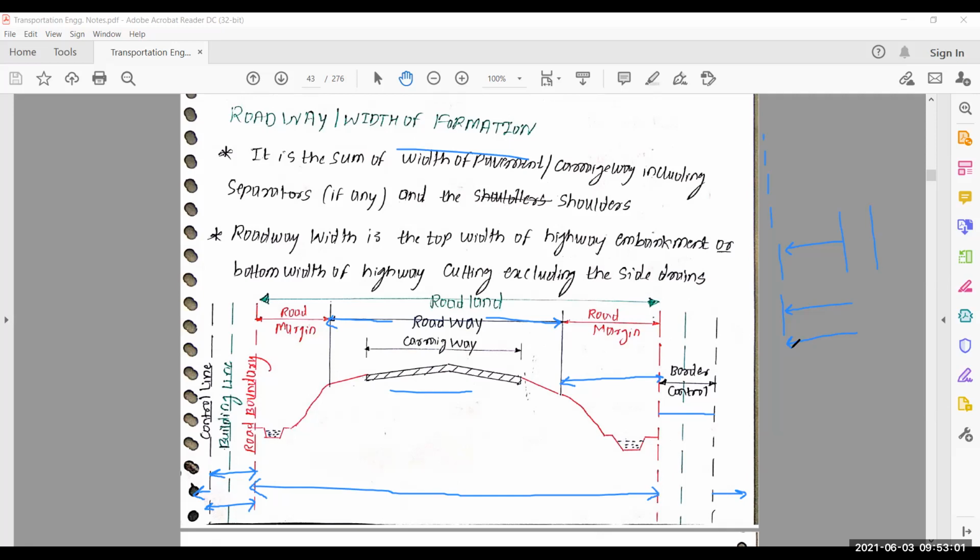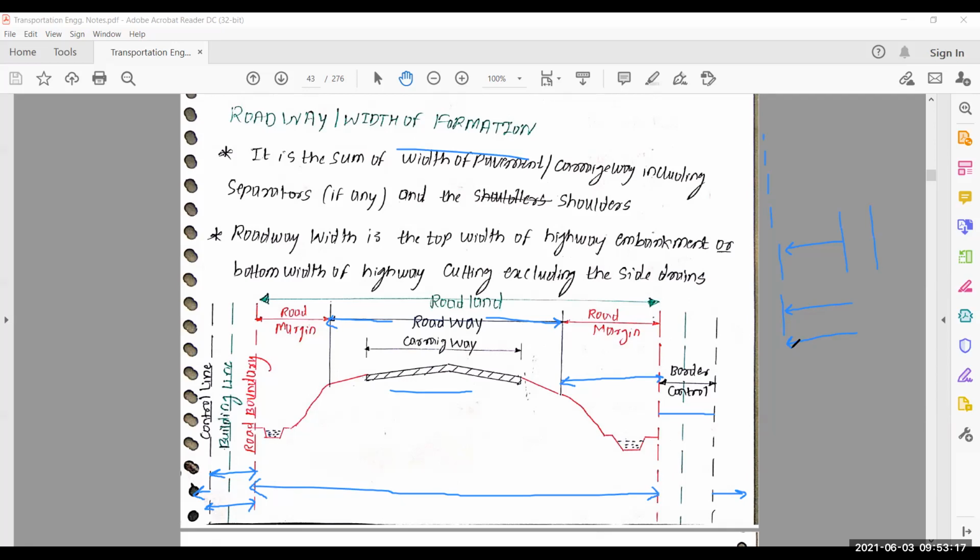So our main focus for construction part is up to control line. Up to control line, our future expansion of road happen. That means after 20 year, 25 year, 30 year, we construct our road up to control line.